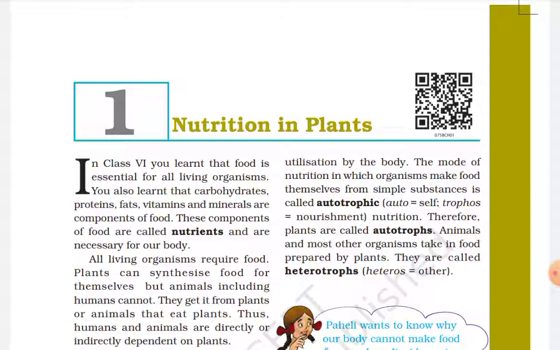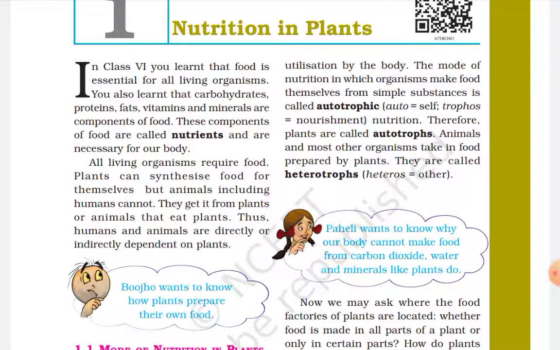The mode of nutrition in which organisms make food themselves from simple substances is called autotrophic nutrition. The organisms which can synthesize their food on their own are called autotrophs.